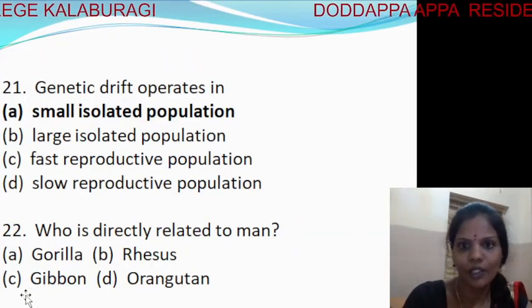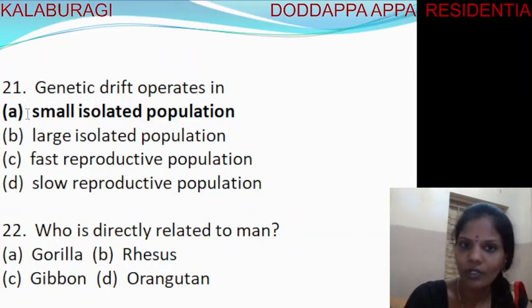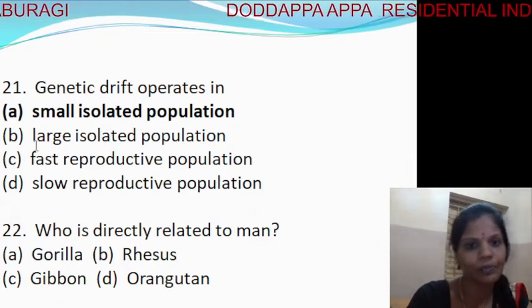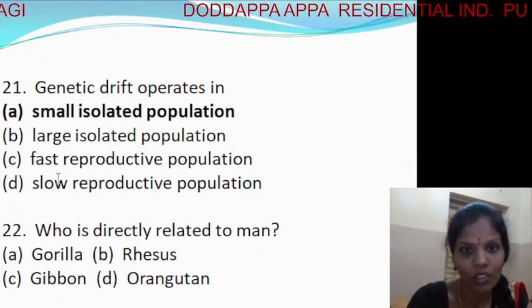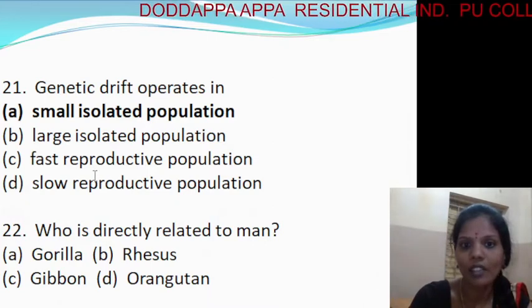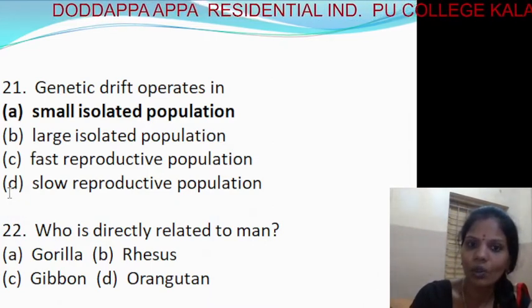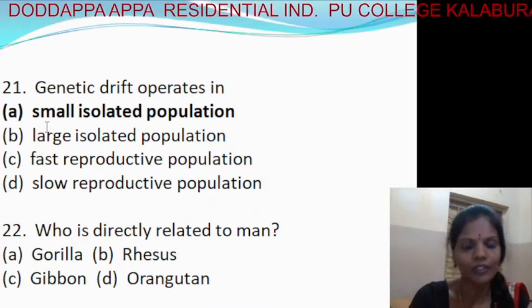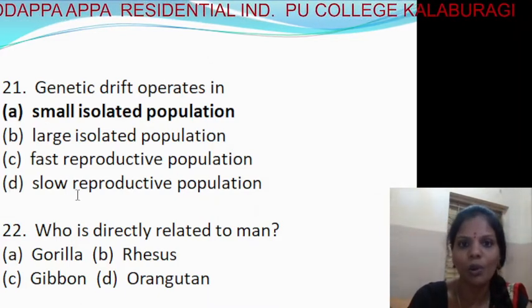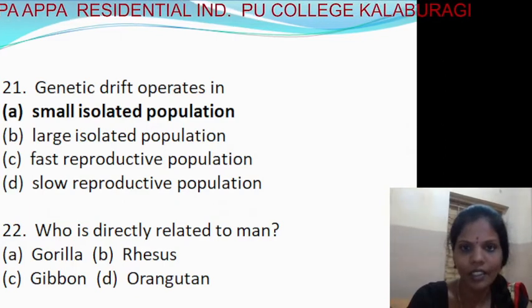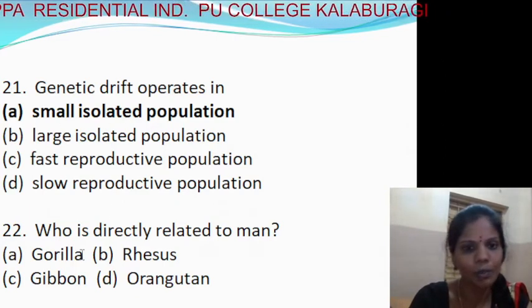Next, genetic drift operates in first one, small isolated population. Second, large isolated population. Third, fast reproductive population. And the fourth one is a slow reproductive population. So it's the first option, small isolated population. Genetic drift operates in small isolated population.